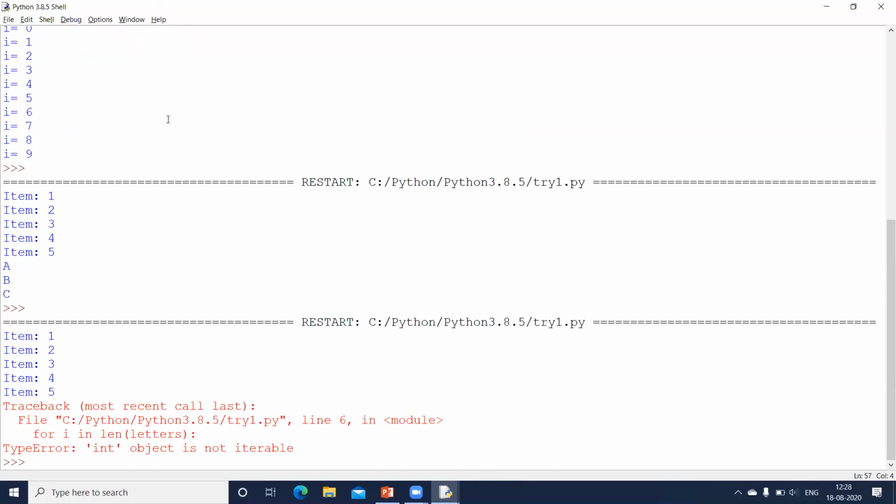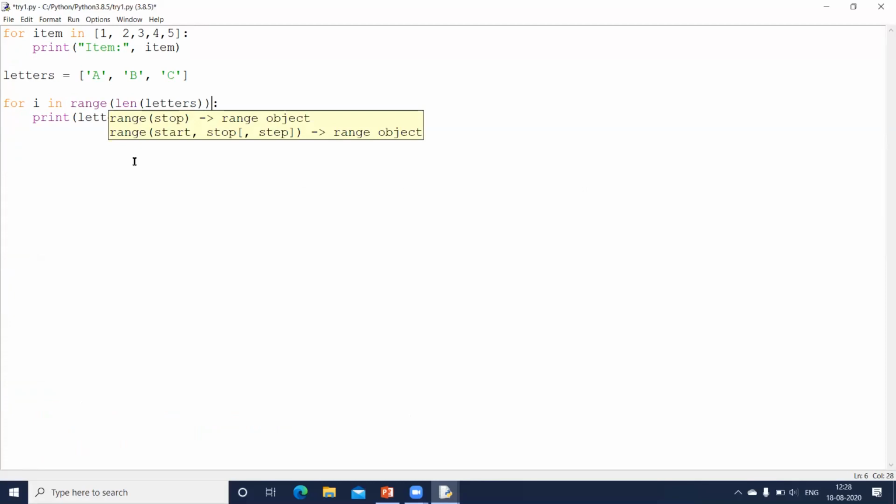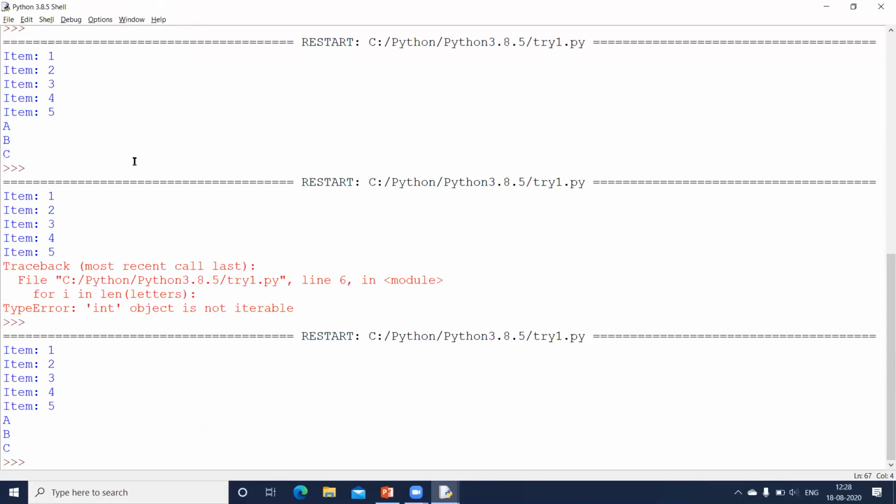Okay, fine. Let me go back and make a change. Length will remain the same value, so I'll change it to range so that it starts with 0 and goes up to that particular length. Let us run this one. Now you can see I have A, B, and C as the output. Clear?